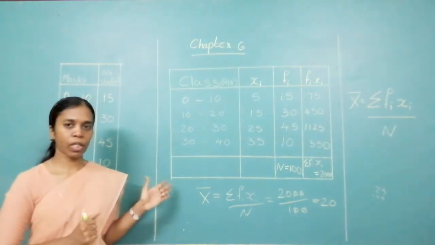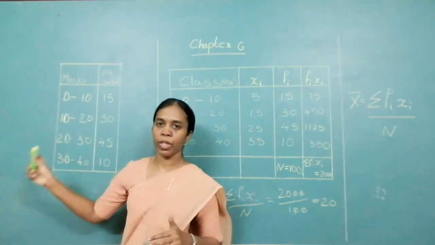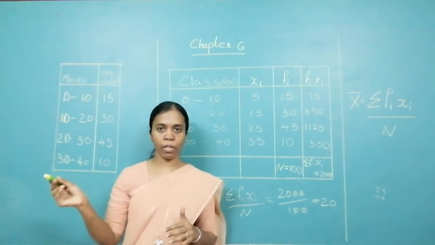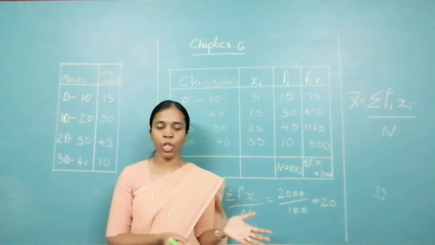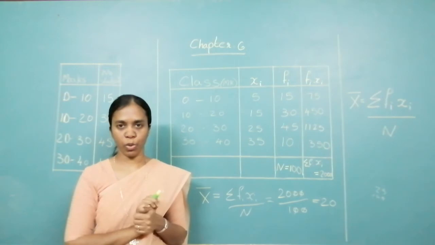Okay. Suppose this is clear to everyone. Whichever question is given to you, question will be given to you in this way. They will be mentioned to you. Find the mean of average marks or the milk in liters or the days. So from that you have to write the concluding statement according to what is asked to you.